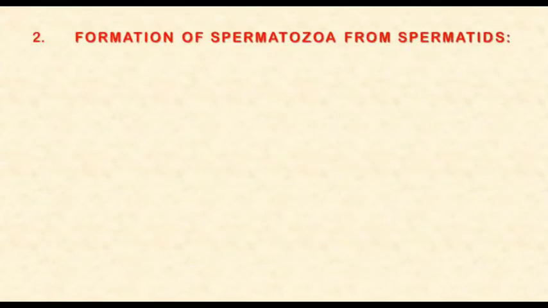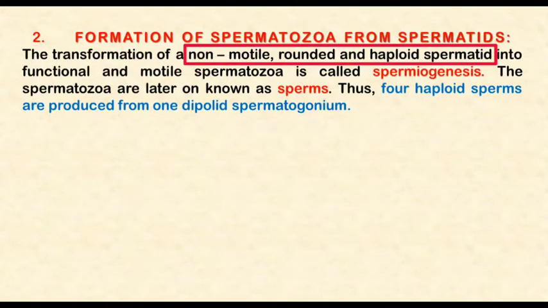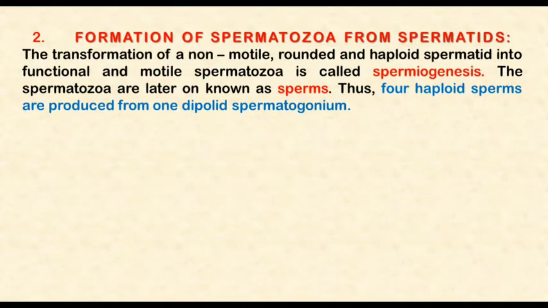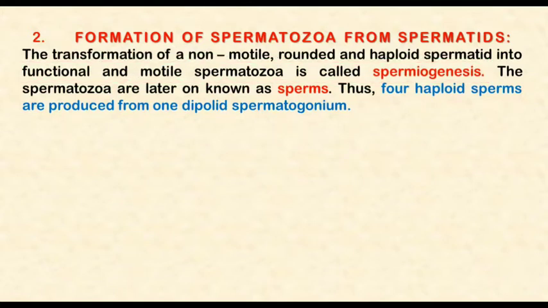Next part of spermatogenesis is the formation of spermatozoa from spermatid. This transformation of non-motile, rounded, haploid spermatid into functional and motile spermatozoa is called spermiogenesis. The spermatozoa are later known as sperms.